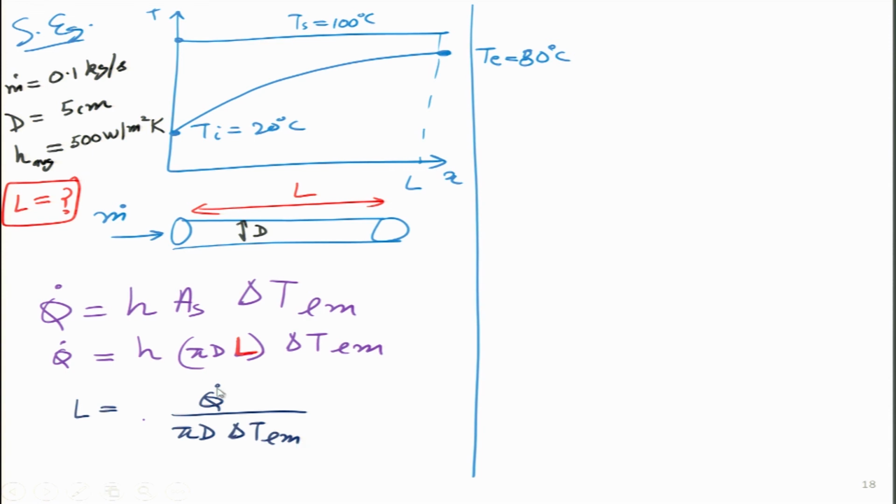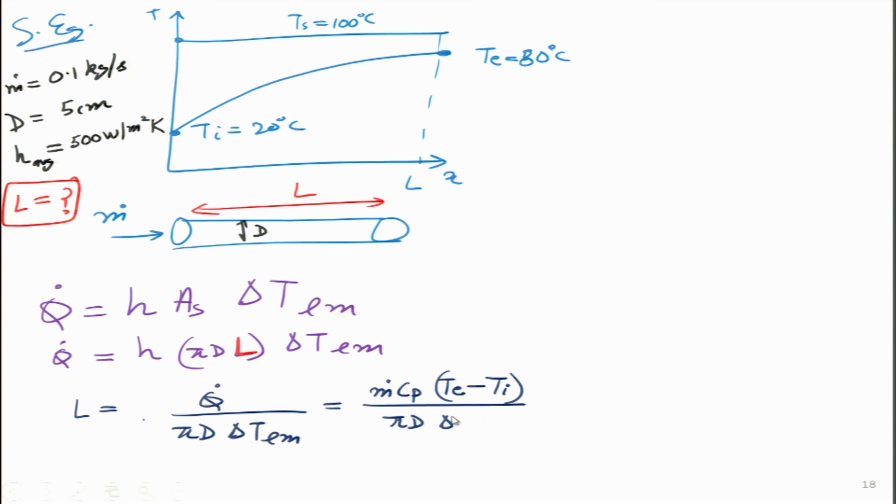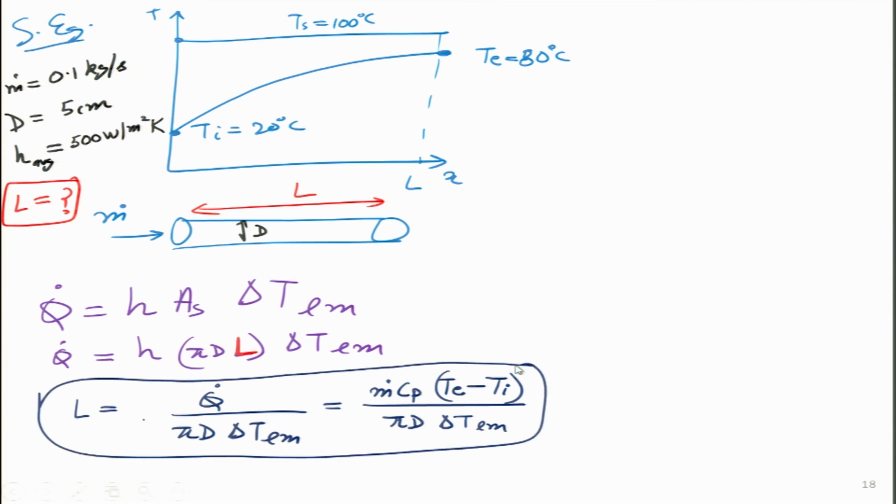And what is the value of Q dot over here? This I can write in terms of m dot Cp (T exit minus T inlet), and this is divided by h pi d delta T_lm. So, if I have all these values known to me, I can just plug all of them in, because m dot is given to me, Cp. If this is water, the Cp value I know is 4180 joules per kg Kelvin. So, that value is also known to me. T exit, T inlet is known to me, diameter is known to me. The only thing I need to calculate is delta T_lm, which I can do very quickly,